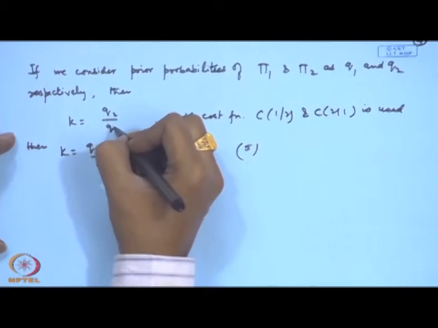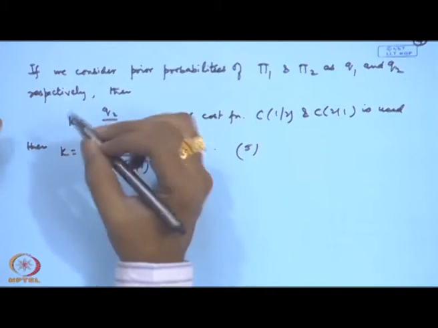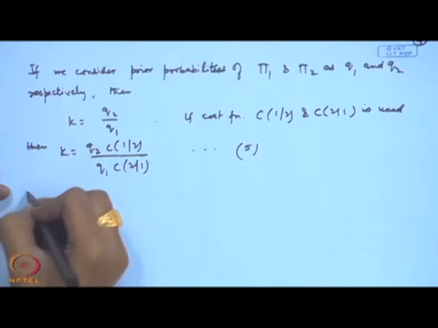Now, you may take the extreme case when q1 and q2 are the same. That means, we do not discriminate between the two populations.